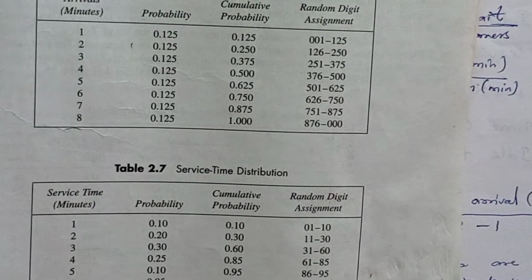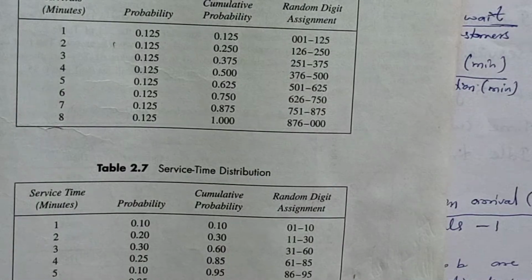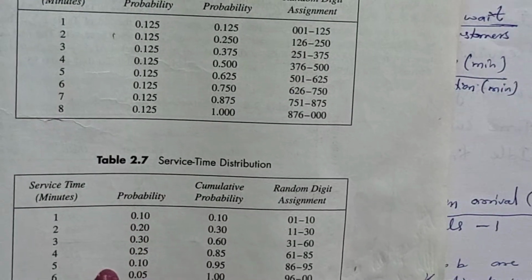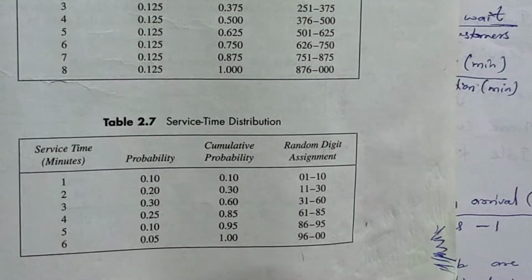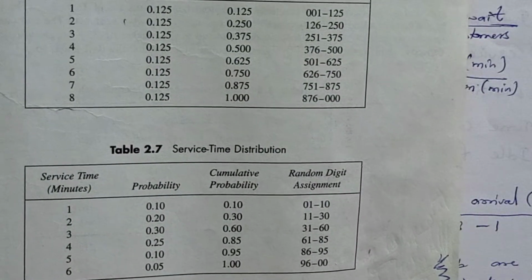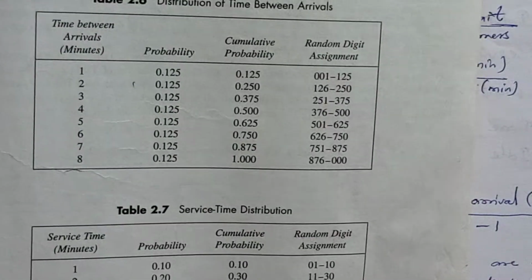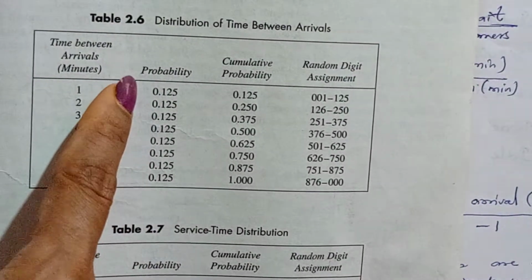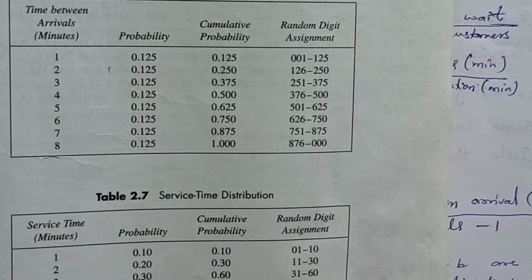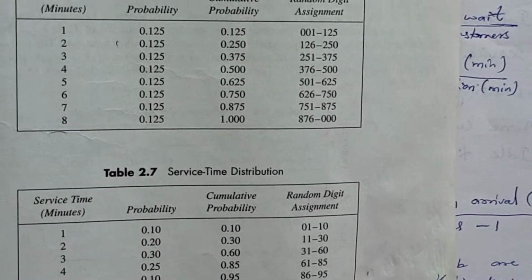For 1 to 6 minutes, the probability is given like this. Observe that this probability is different. The first probability is 0.10, the second is 0.20, and so on; it is changing. But for the time between arrivals, the probability is the same. Okay, this is the given question.